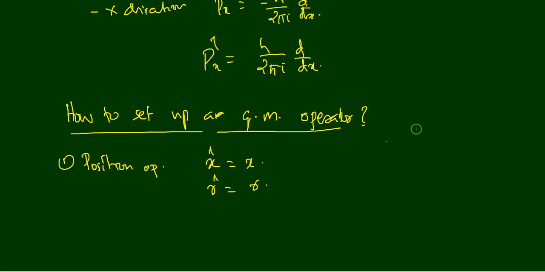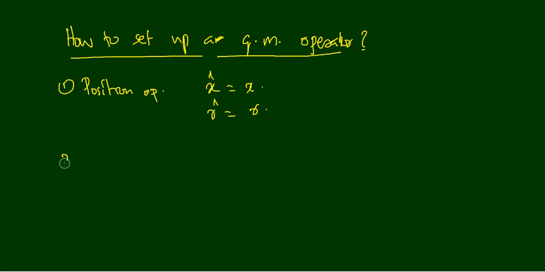Second, we know that the operator for a coordinate of momentum, for example the x coordinate of momentum, px cap, is equal to h divided by 2 pi i d by dx. Okay, and what is this i? That is root of minus 1.